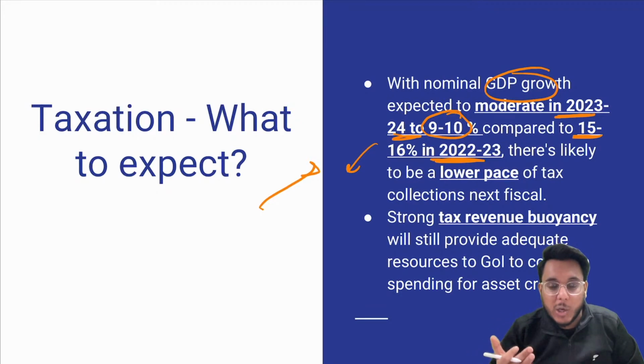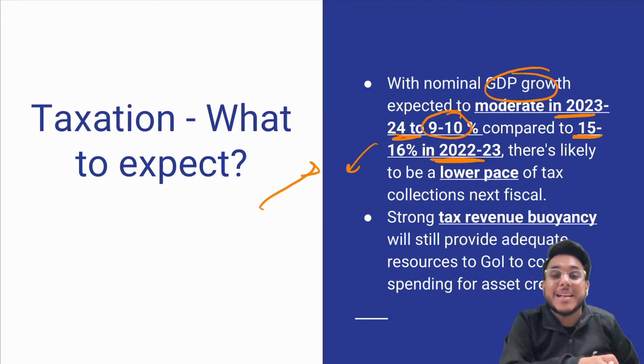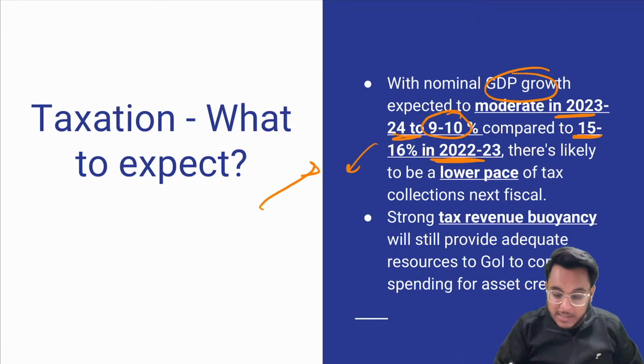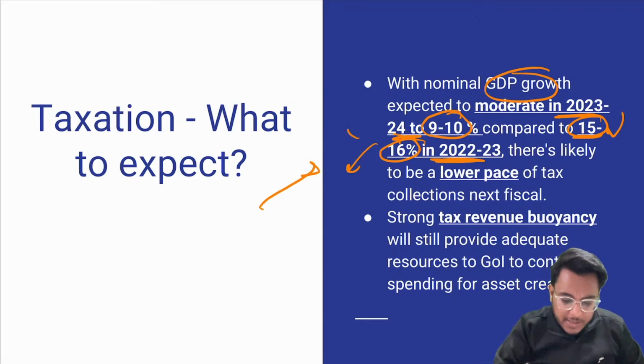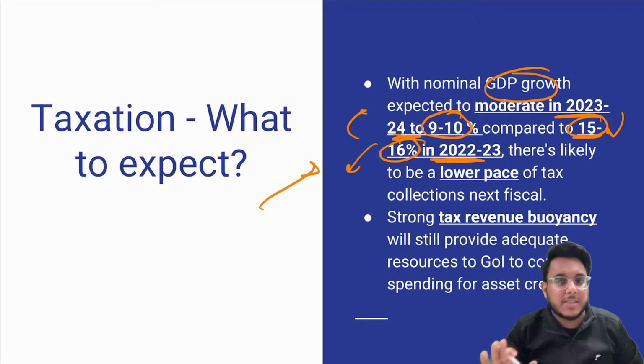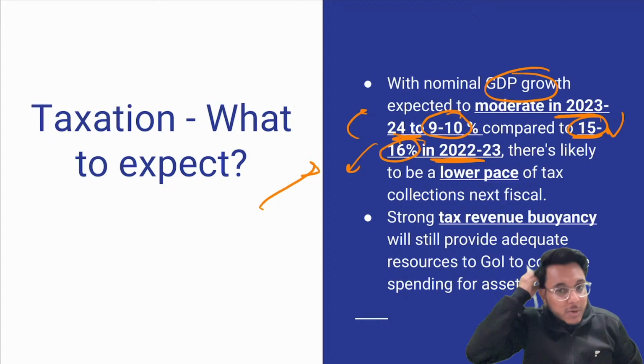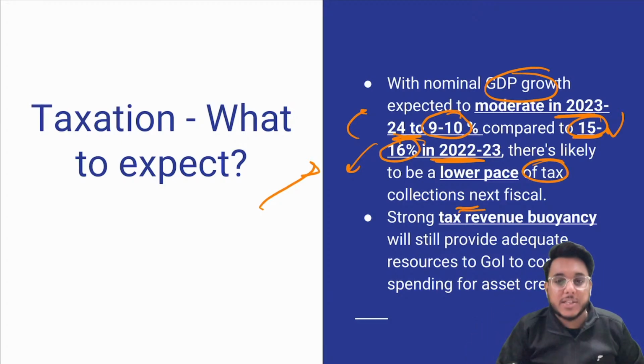When we talk about growth rate, the growth rate in the base year makes a lot of difference. Last to last year, the growth rate was very low, so in that comparison the growth rate looks good, 15 to 16%. But next year, it will stabilize around 9 to 10%. In this situation, there might be lower tax collections.